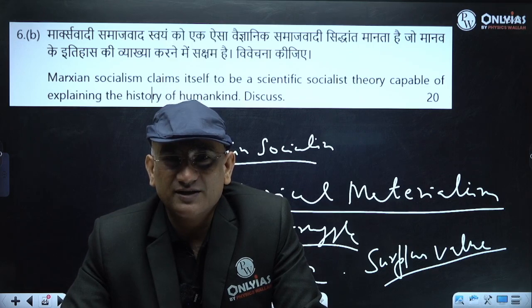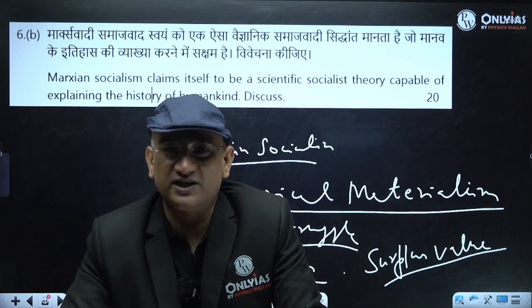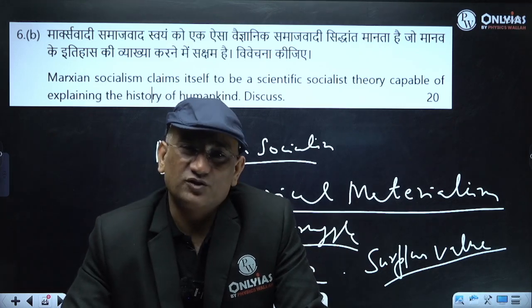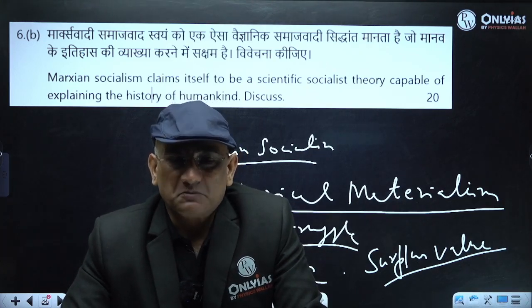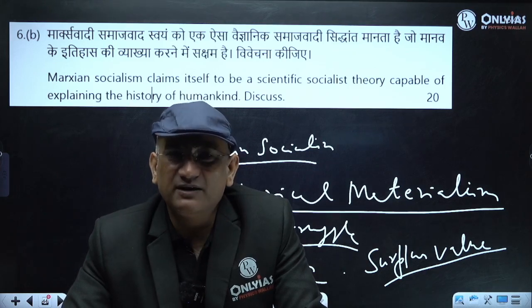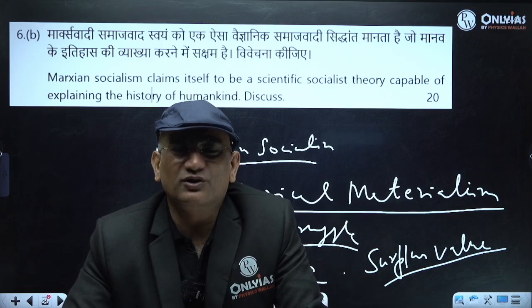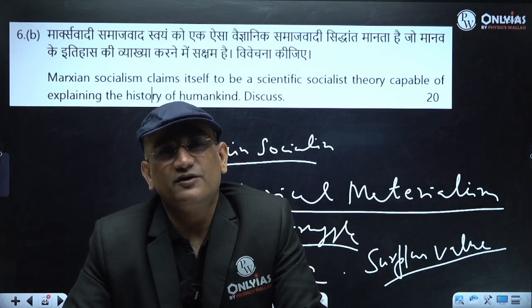Suppose determinism, everything is determined by economy, historical determinism. अगर economy change तो सब कुछ change. So this kind of determinism, and then you will see that whatever they recommended never happened. Capitalism also changed and survived. So there are many limitations, but still it is considered a scientific formula.